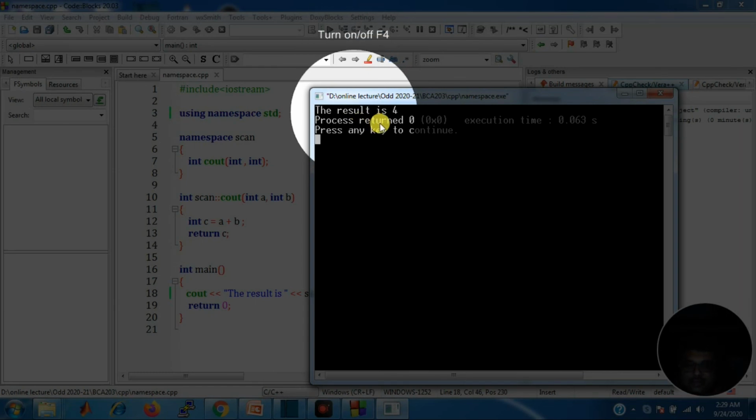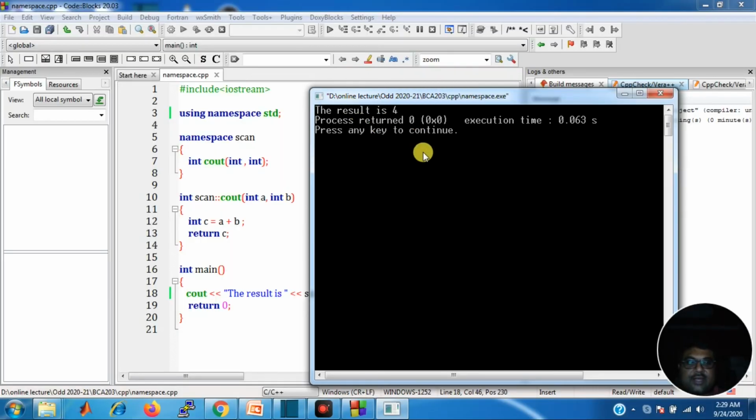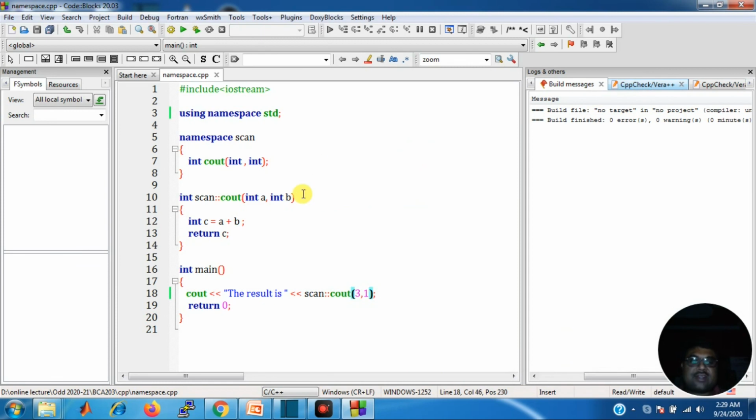So here it works. I hope that you understand what the purpose of namespace is.